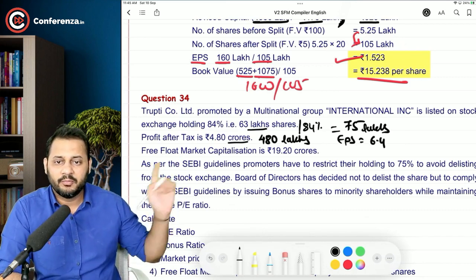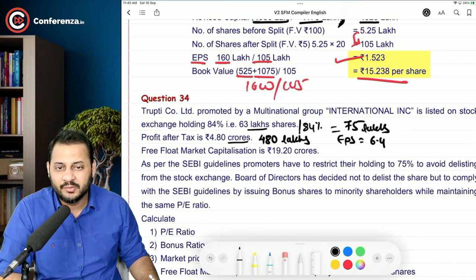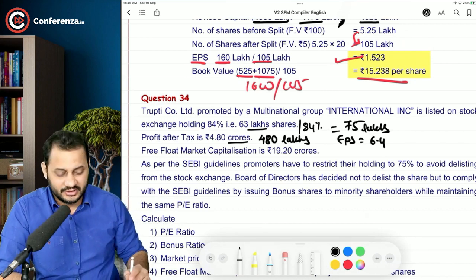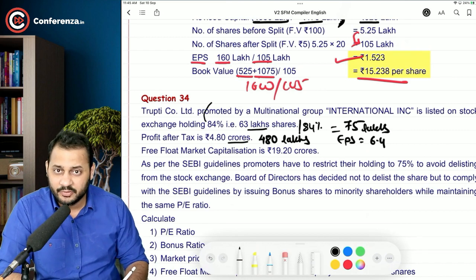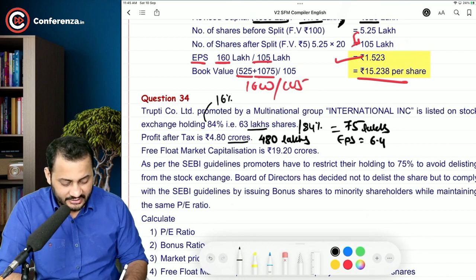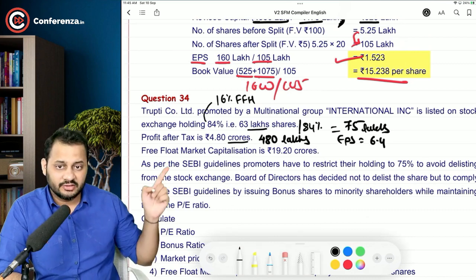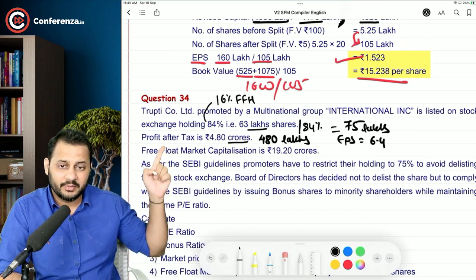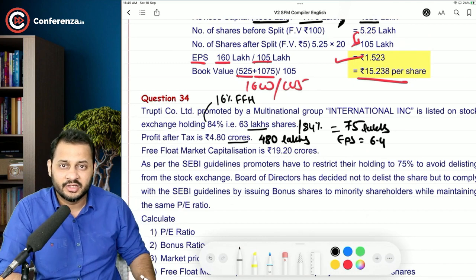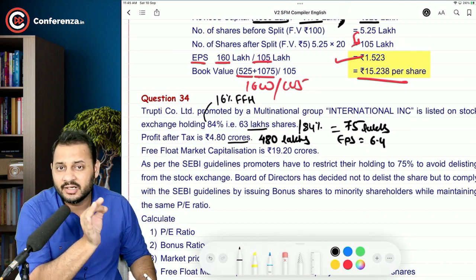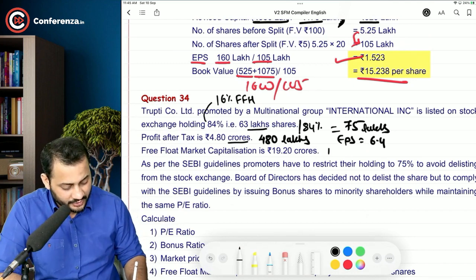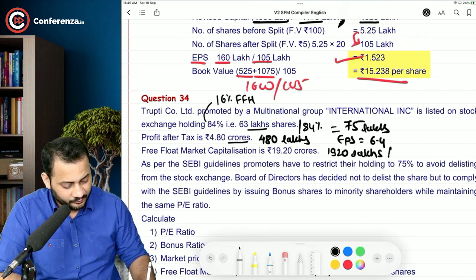Free float market capitalization is 19.20 crore. Try to understand, 84% is the promoters holding, that means 16% is the free float holding. So if you divide the entire free float market capitalization by the percentage of holding, you will get the total market value. First of all, I am going to write it down in lakhs. So this is going to be 1920 lakhs divided by 16%.